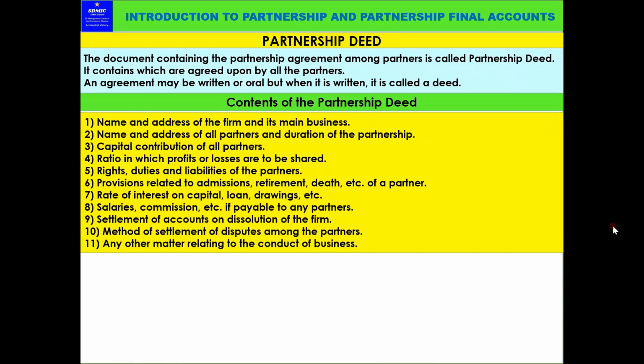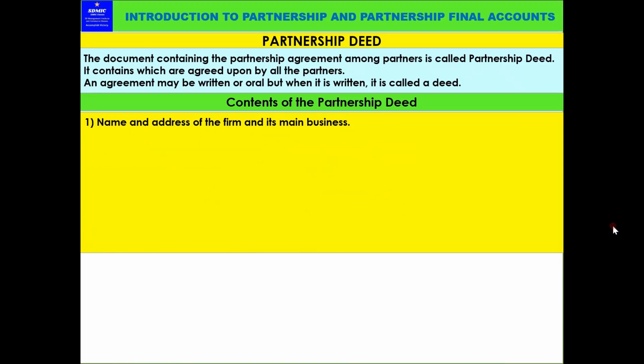What are the contents of the partnership deed? This is very interesting and very easy to understand. So just go through it again. What are the contents of the partnership deed? Let us come again.